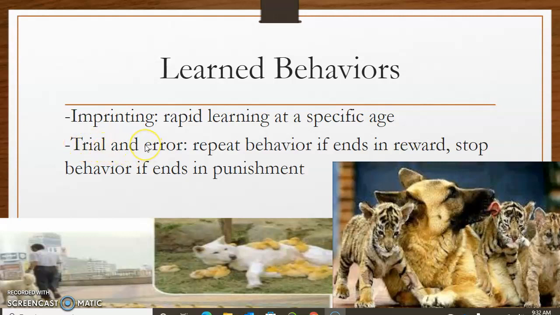Trial and error is like an experiment. They just do something, and if it goes wrong, they'll do it in some other way, or they'll try a new way. So trial and error is doing it repeatedly, and they repeat the behavior if it ends in reward, and stop the behavior if it ends in punishment. If they get a reward, they'll keep doing it again and again, and they'll stop if they get a punishment. They'll try to do something, and if something bad happens, they'll stop and do it in a different way. If something good happens, they just keep doing it.